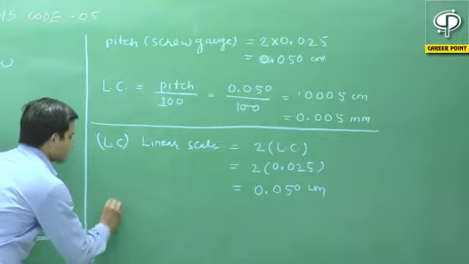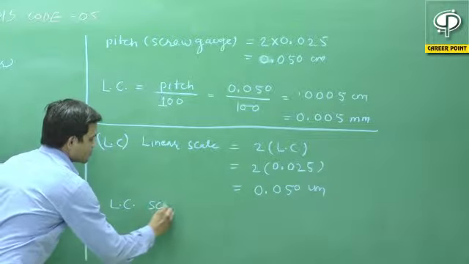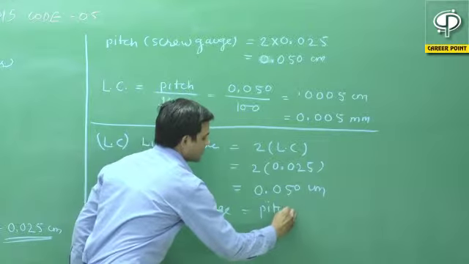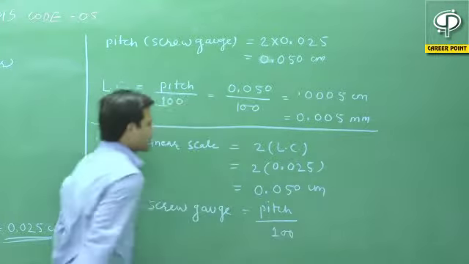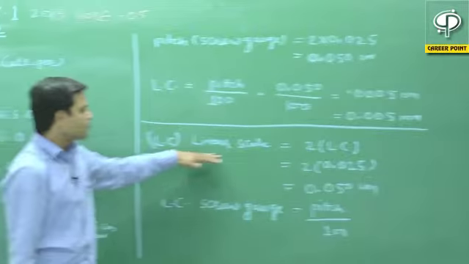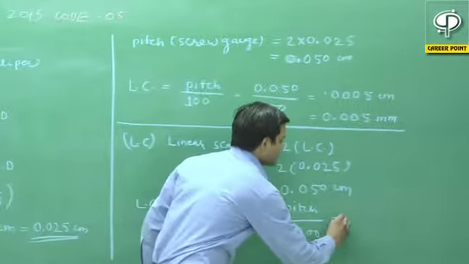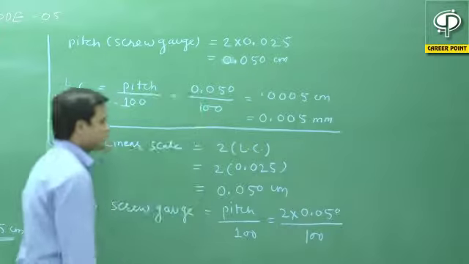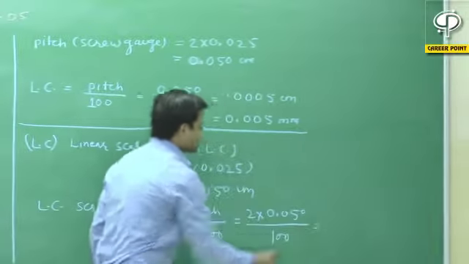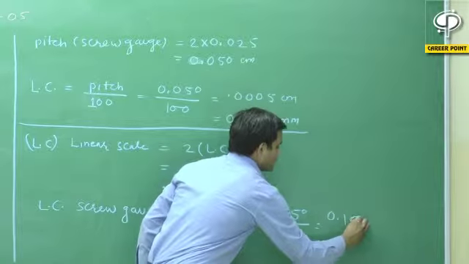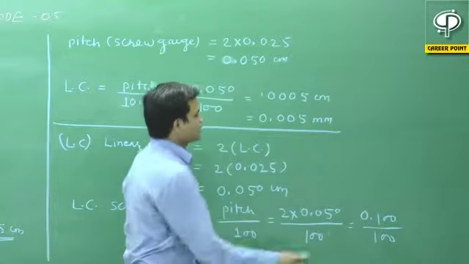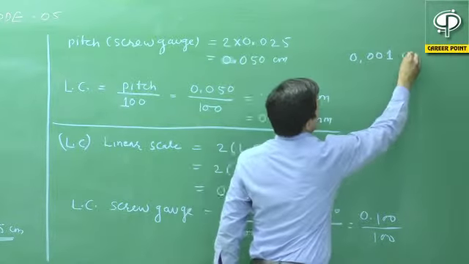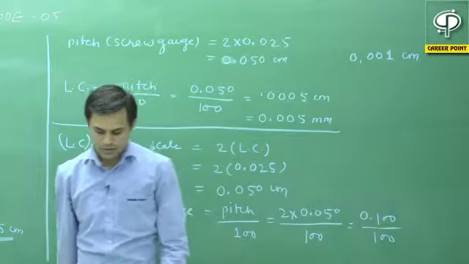Now we have to calculate the least count of the screw gauge. The least count of the screw gauge is equal to pitch by 100, and the pitch is always twice the linear scale, as given in the question. So twice into 0.05 divided by 100 will be our answer. Now if we solve it, this will be equal to 0.100 upon 100, and that has the value 0.001 centimeter.